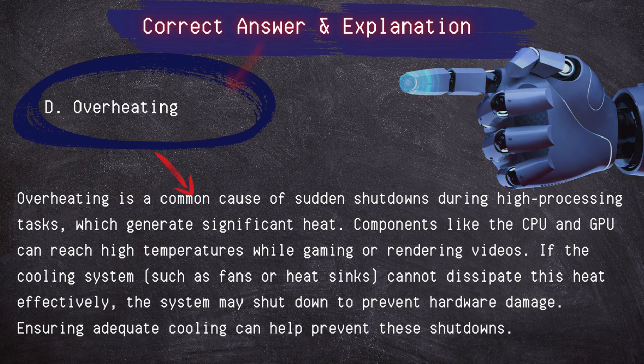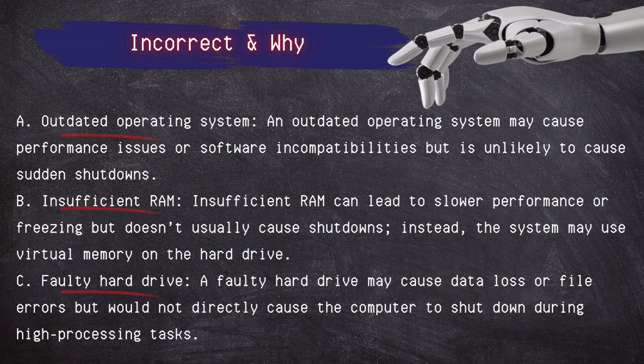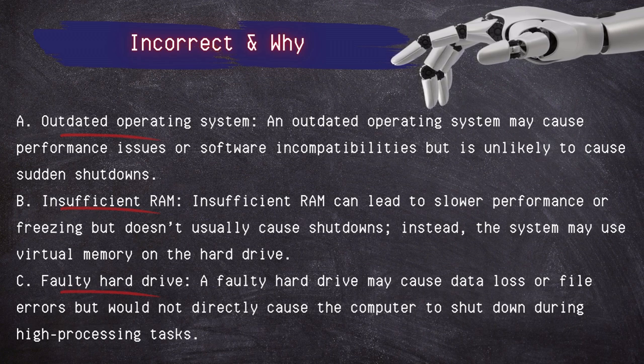Incorrect answers, outdated operating system. Now, an outdated operating system may cause performance issues or software incompatibilities, but is unlikely to cause sudden shutdowns. Insufficient RAM. Now, insufficient RAM can lead to a slower performance or freezing, but doesn't usually cause shutdowns. Instead, the system may use virtual memory on the hard drive. Faulty hard drive. Now, faulty hard drive may cause data loss or file errors, but would not directly cause the computer to shut down during high processing tasks.